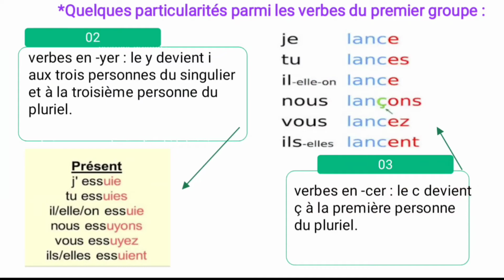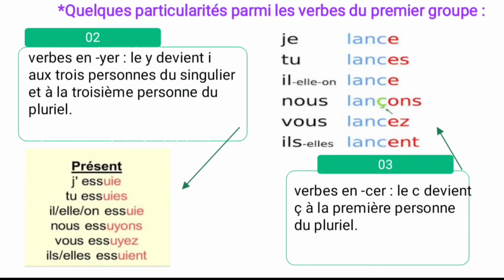So in your textbook also, français, what is the spelling for français? F-R-A-N, and ç, the cédille, A-I-S. That cédille is one of the accents. See, for the third rule, the verb ends with -CER. That is the lancer verb. It means to launch.